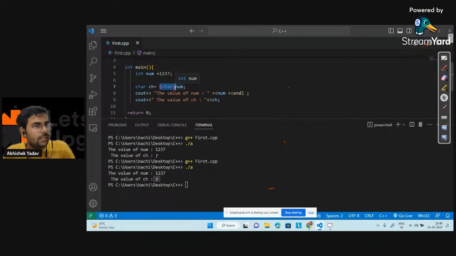Yes or no guys, please write in the chat. Okay, explicit type conversion is clear. This is explicit type conversion that is not taken care of by the compiler.